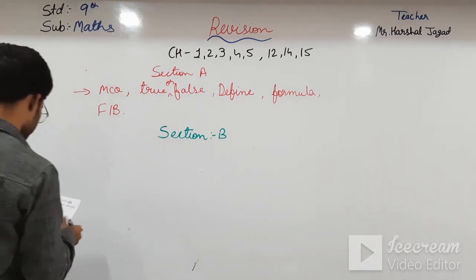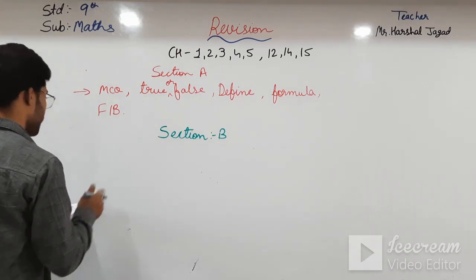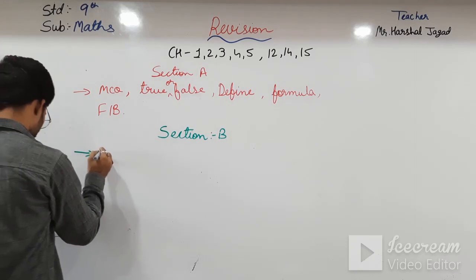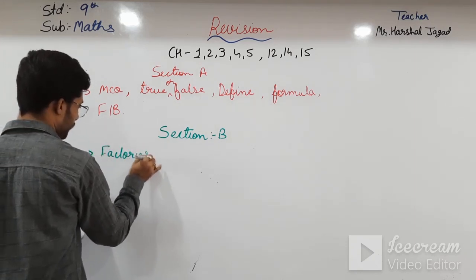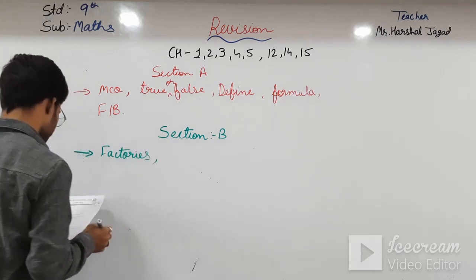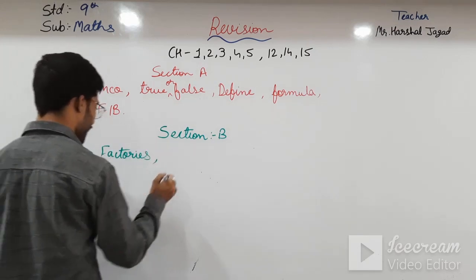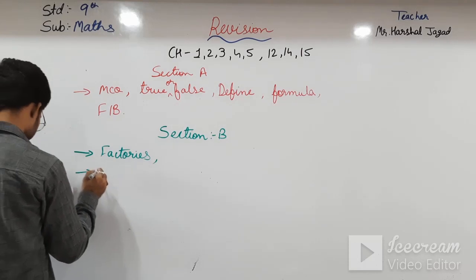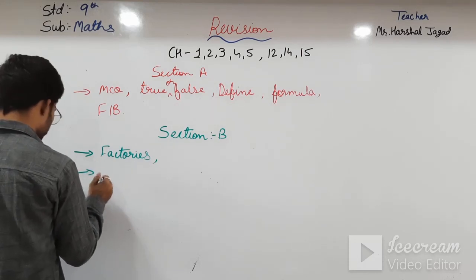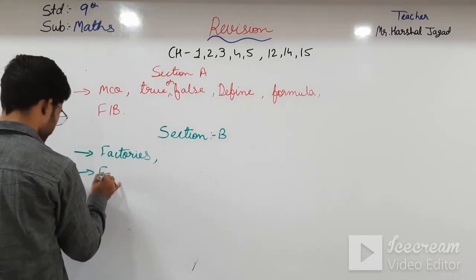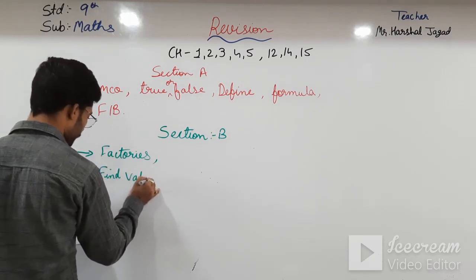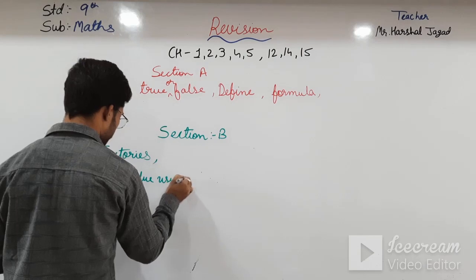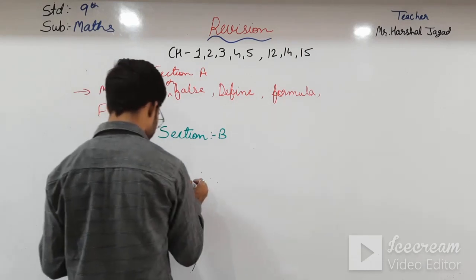First, factorize will be asked. Then another that can be asked is find value using identities.